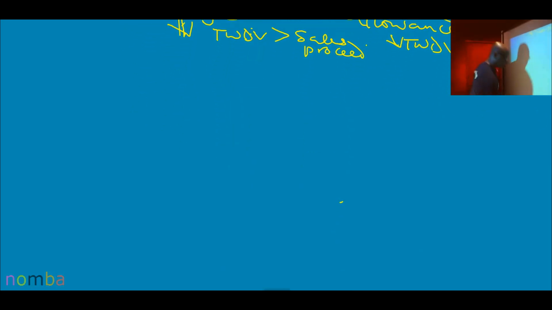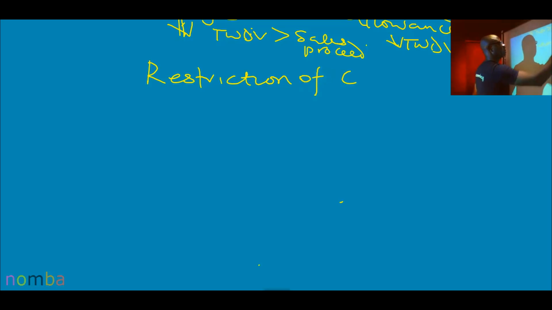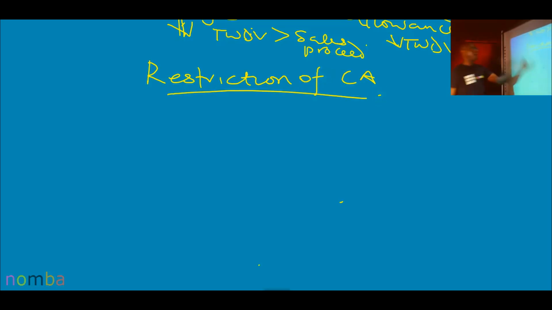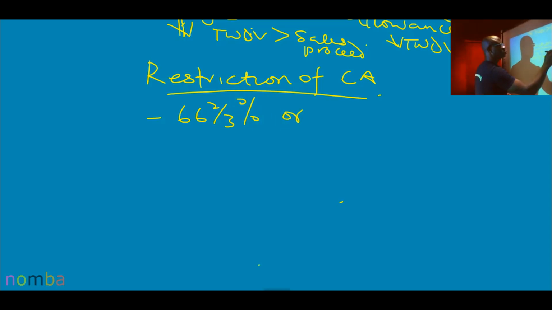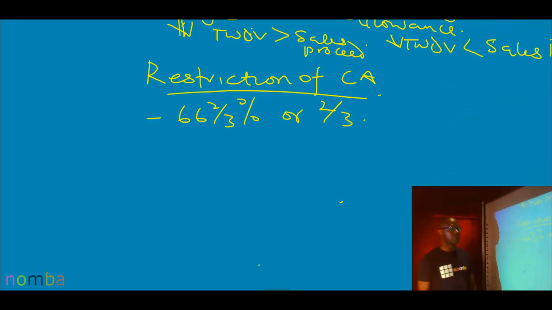Okay, so we are looking at restriction of CA, restriction of capital allowance. Capital allowance is restricted to 66 2/3% or 2/3 of the assessable profit. Did you get that? 66 2/3% or 2/3, they are all the same, the two of them the same thing.